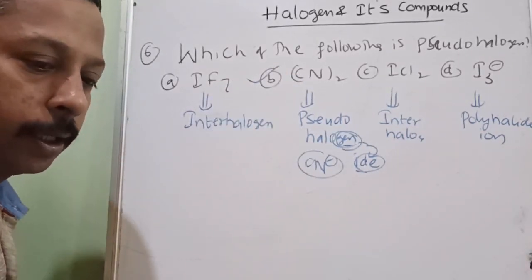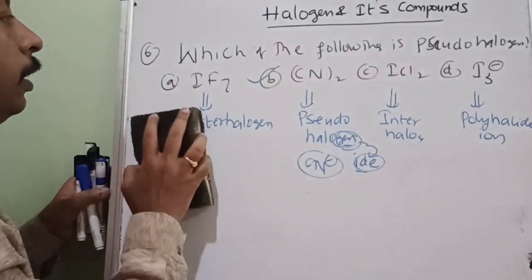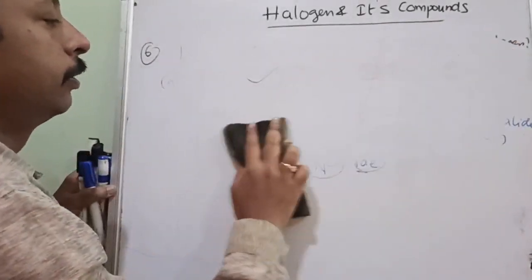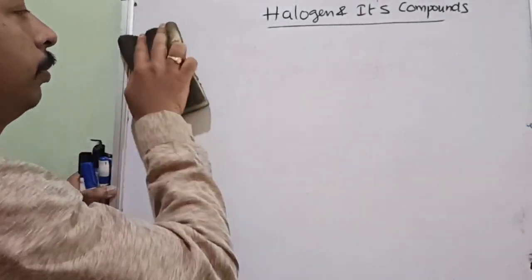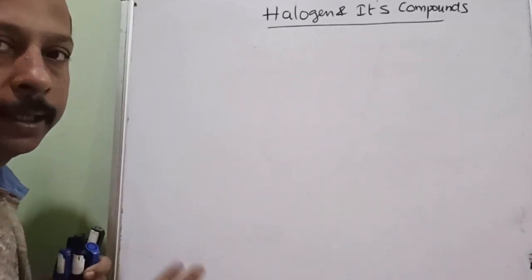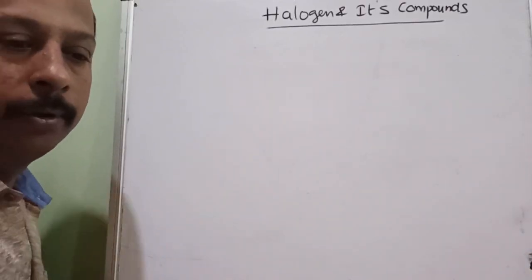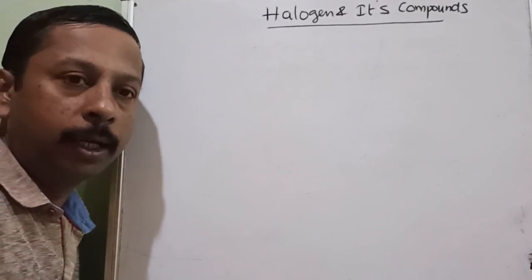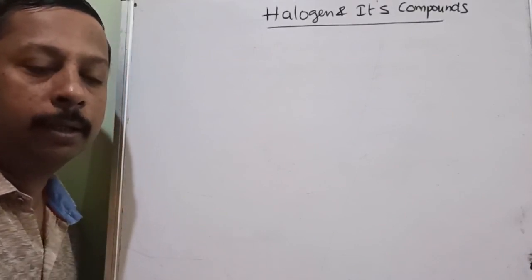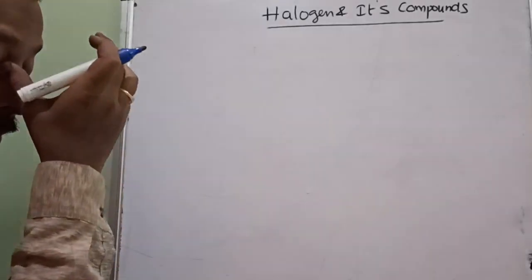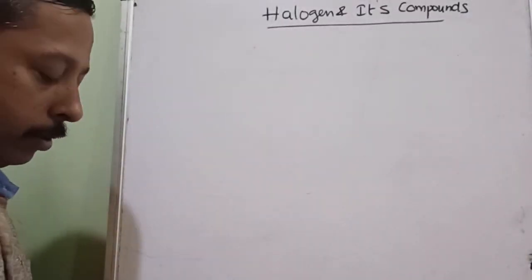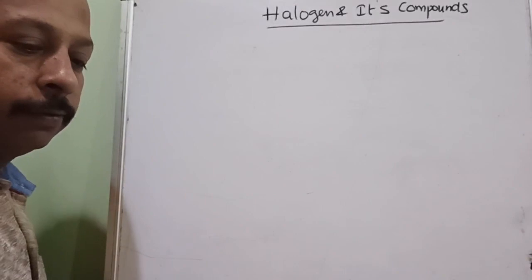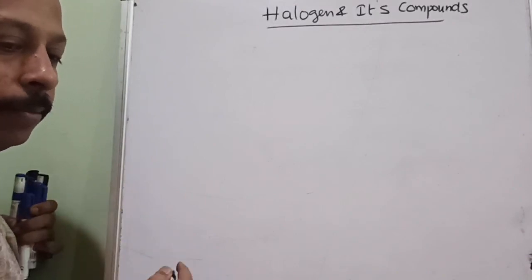Okay. Now let us see one more question related to this topic. The 7th question is again related to a most important topic. 6 reactions are important, which I told you in the starting, and topic wise pseudohalogen, pseudohalide, interhalogen compounds. These are the 3 topics which are more important. Question is, which of the following does not form dimer?